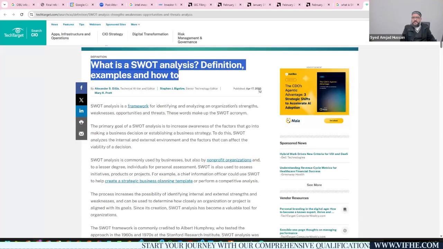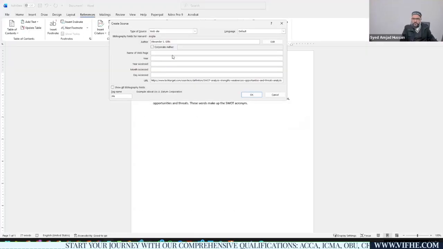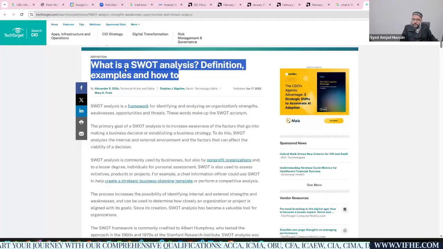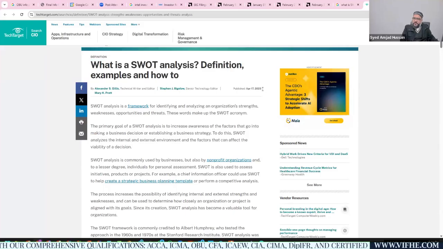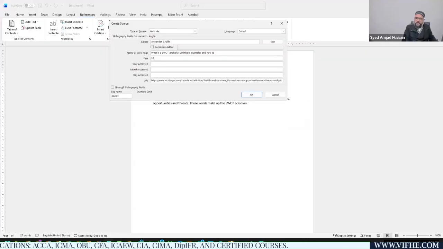What is SWOT analysis: definition, examples, and how. So I'm going to update this over here. Then the year in which this website published this data was April 17, 2025. So the year is 2025, and you need to select this year. So I'm going to select 2025.